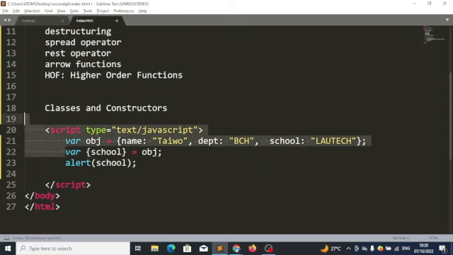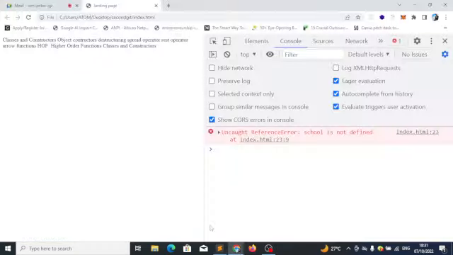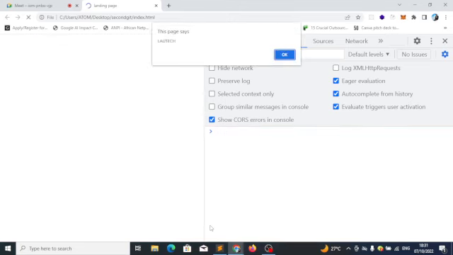Now we have this, and I explained that what this line is going to do is it will go to obj and pull out school and assign it to a variable called school, so that we'll be able to use the variable school here. Do you understand how this works? Yes, sir. Good. So let's run it. Fine, it's working fine.